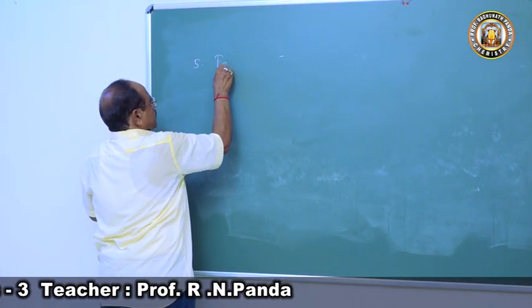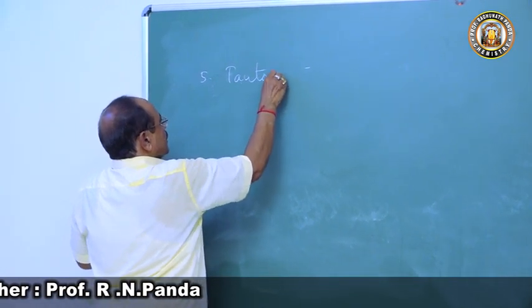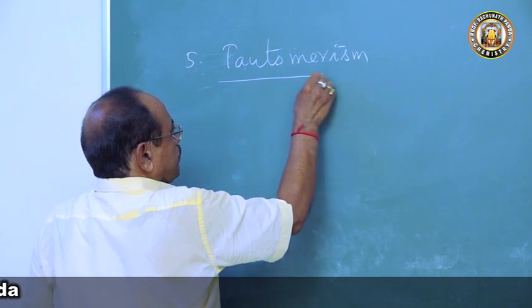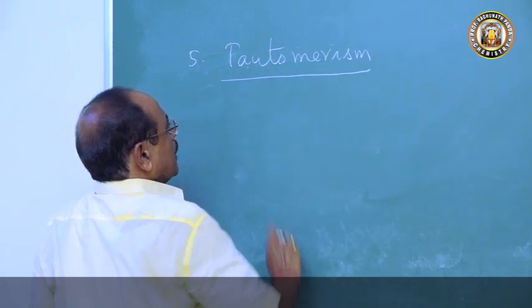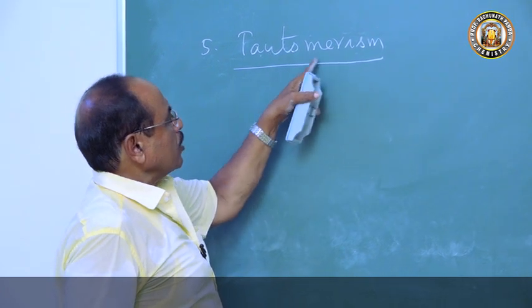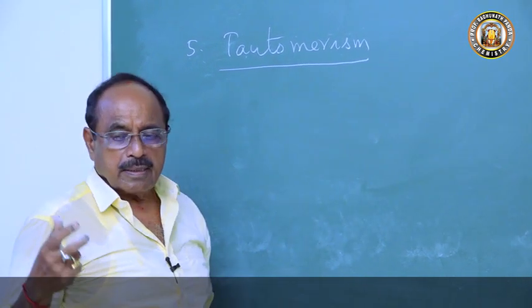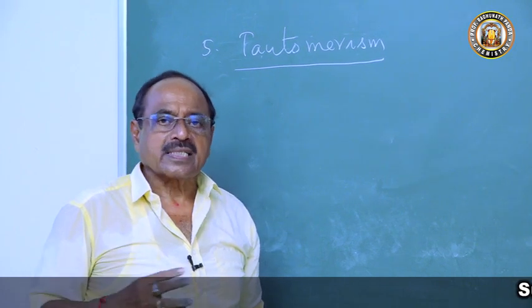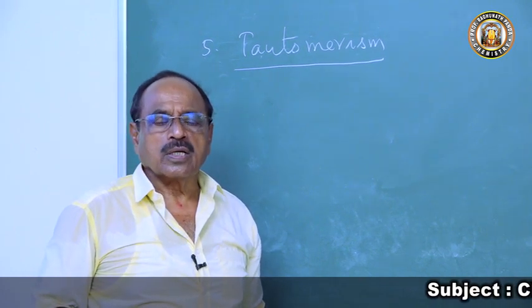Tautomerism, TAUTO. So what does it mean? Tautomerism means if something can exist in 2 manners simultaneously, this is called tautomerism.